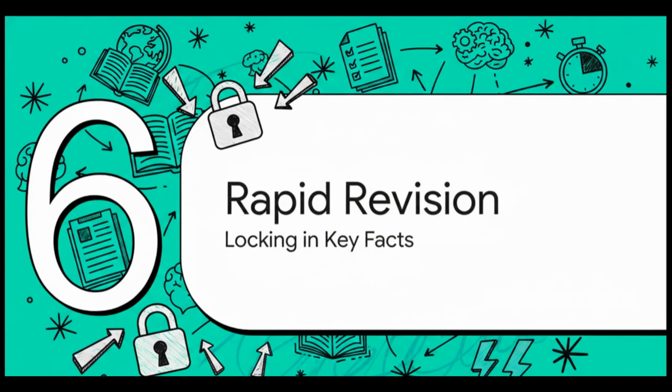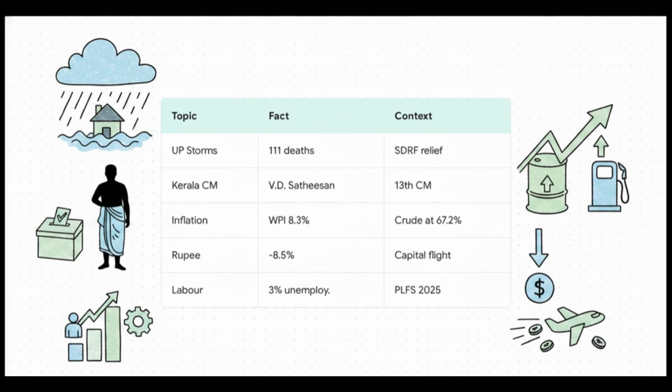Finally, Section 6, Rapid Fire Revision Summary. To wrap things up, let's lock in this factual ammunition you'll need for your objective papers. Honestly, take a mental screenshot right now. 111 dead in the UP storms triggering the SDRF. V.D. Sathyasen is officially the 13th Chief Minister of Kerala. WPI is spiking dangerously to 8.3%, driven by 67% crude oil inflation, while CPI temporarily lags behind at 3.4%. The rupee has depreciated by 8.5% due to capital flight.